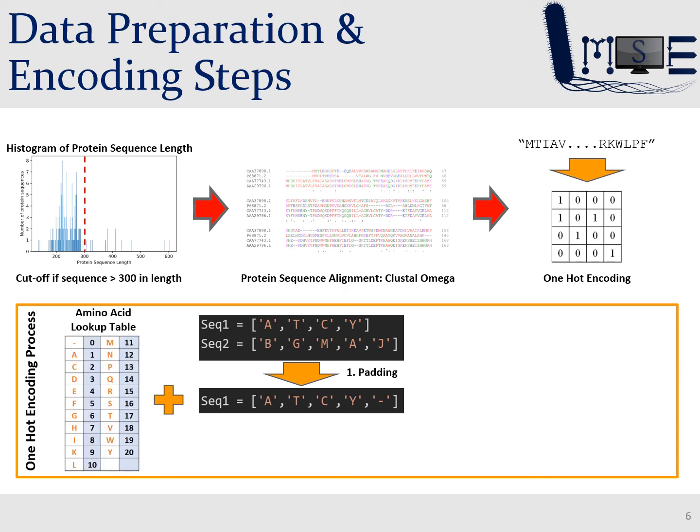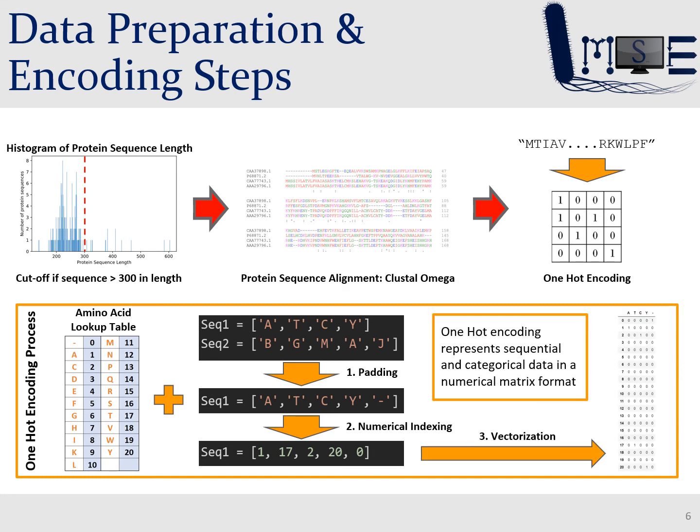Secondly, we couple the padding sequence with an amino acid lookup table and perform a numerical indexing on the values each IUPAC amino acid was assigned. Lastly, we perform a vectorization step, which represents each entry in the sequence as a column of vectors of zeros and a 1 in the row corresponding to the indexed amino acid.